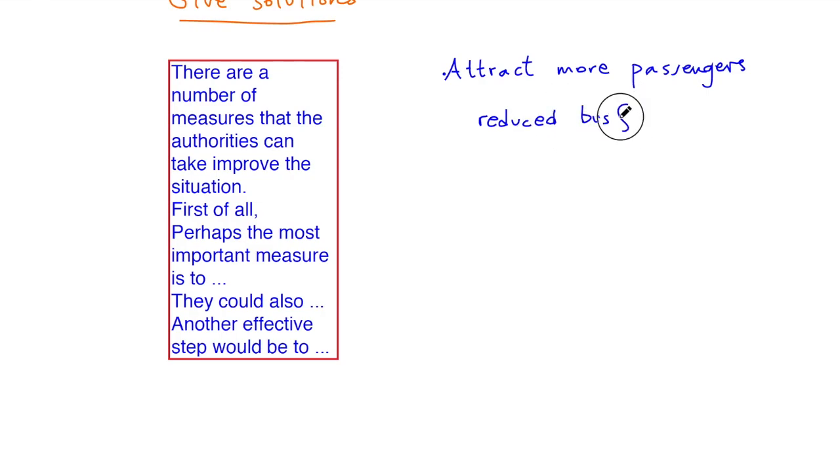For whom? Reduced bus fare, you could say, for older people. And what are older people called? For senior citizens. Children. Students. Okay, so you could have those as measures that could be taken.